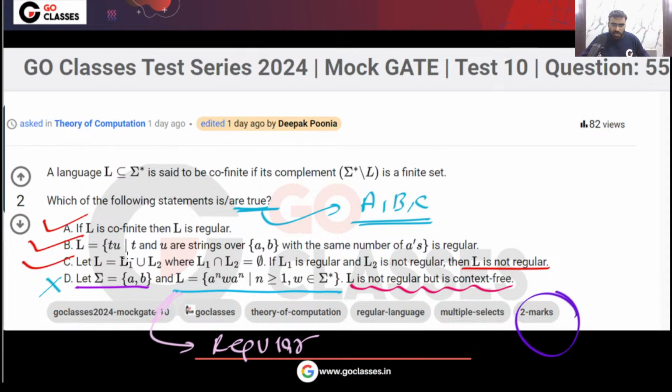Before solving the question, understand the language. Once you understand the language, then you can decide whether it is regular or not. First, you at least understand the language. Which strings belong to the language, which strings do not belong to the language. Clearly understand. Okay, after that you can decide whether your language is regular or not.